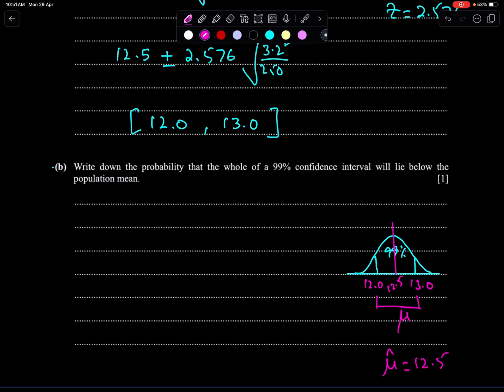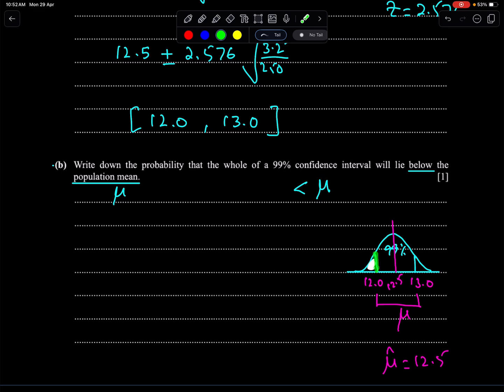Now, this question, write down the probability that the whole of a 99% confidence interval will lie below, this is very important, below the mu. Less than mu. See, this area is below the mu.